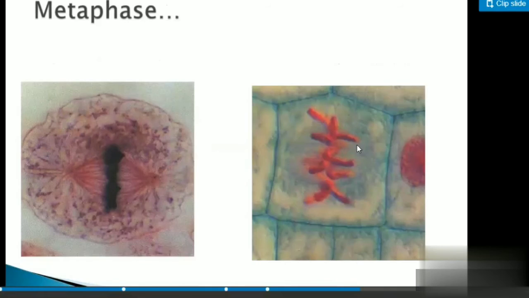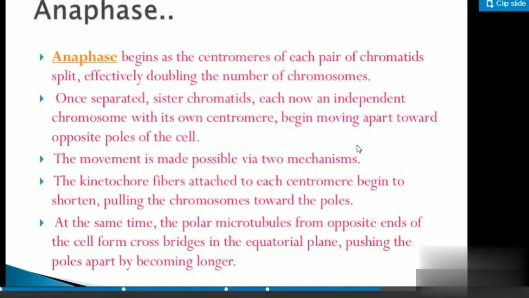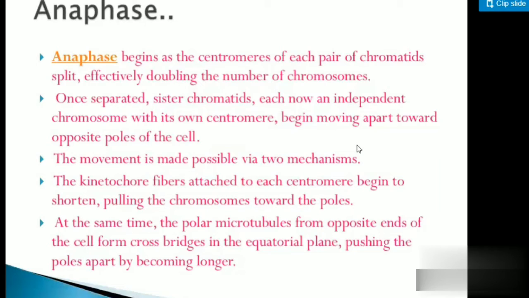Now we'll see the next one, anaphase. What is anaphase? Anaphase is characterized by the movement of the chromatids towards the opposite poles. The chromatids start moving towards the opposite pole. Anaphase begins as the centromere of each pair of chromatids splits, effectively doubling the number of chromosomes. The separated sister chromatids are each now an independent chromosome with its own centromere. So they are now independent as they get separated.